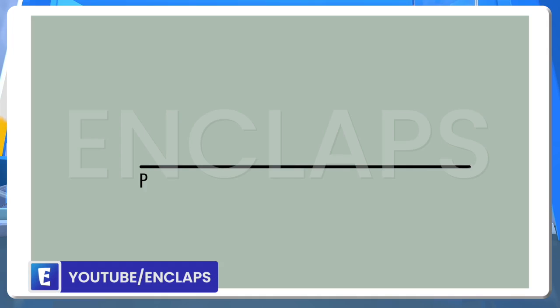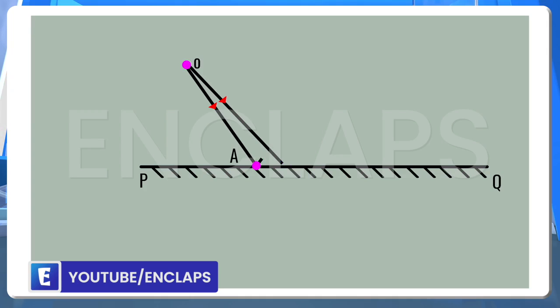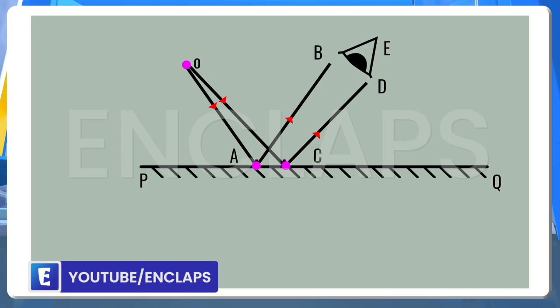Let's see in this figure. You can see a plane mirror PQ. A light source is placed at O at a distance from the mirror. Consider two light rays incident obliquely on the mirror. A normal X is drawn at A and another normal Y is drawn at C. As per the laws of reflection, the reflected rays AB and CD can be drawn from A and C respectively.